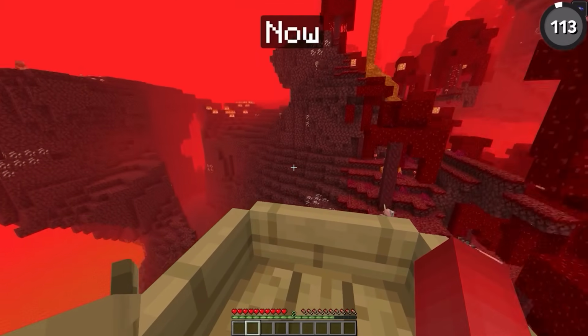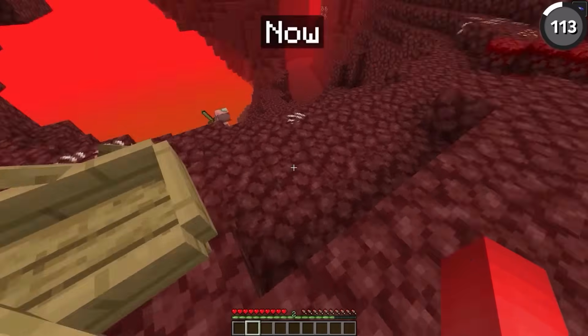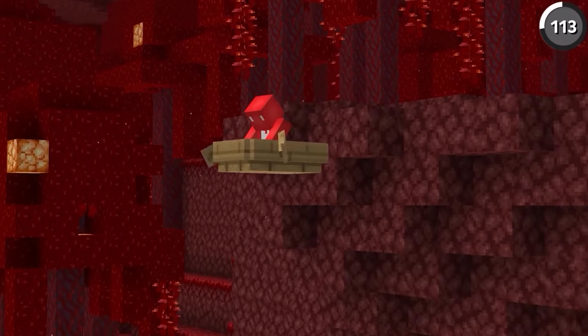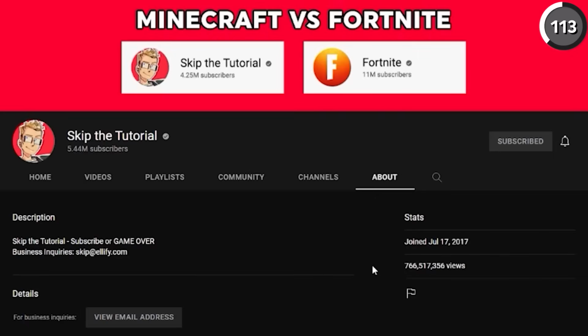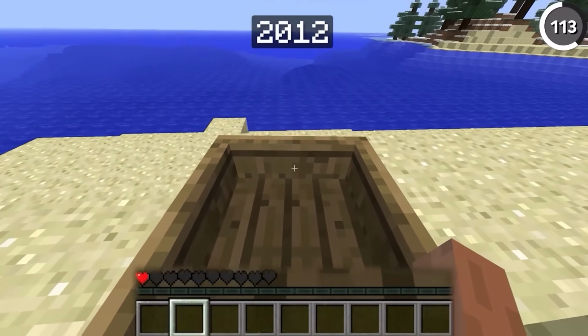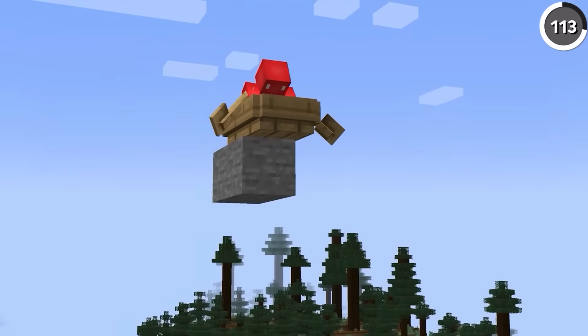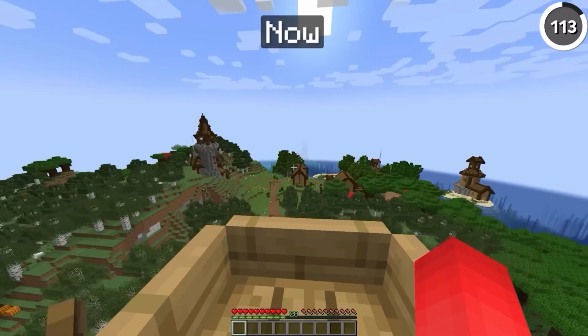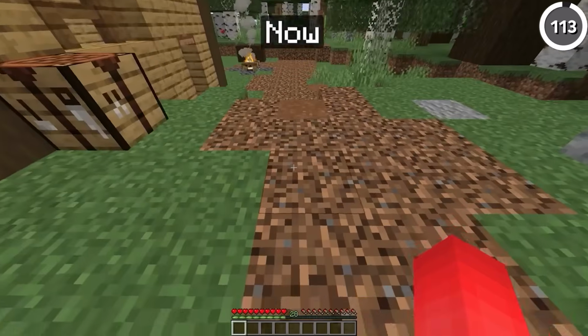In the past, we've sung the praises of using a boat to negate any fall damage that you might take in the nether, but there's a reason we didn't tell you to do this back in 2012. For one, the channel didn't exist, but also, back then if you were in a boat, you would still take all of the fall damage that you take from a fall. And it wasn't until 1.7.2 that this finally got fixed, and our boat MLGs started to work out a bit better.